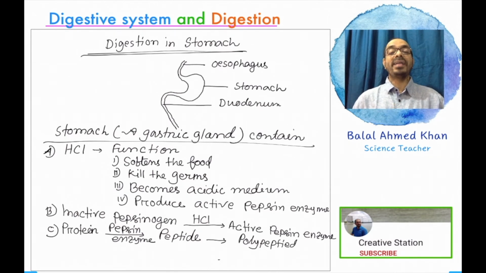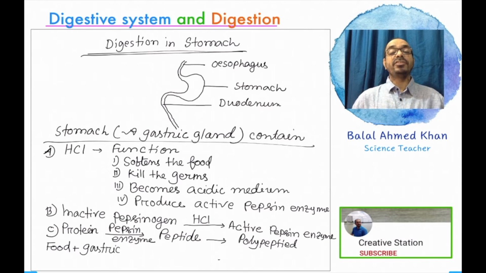So, peptides combine to form these polypeptides. All these activities that produce polypeptides are the digestion in the stomach.